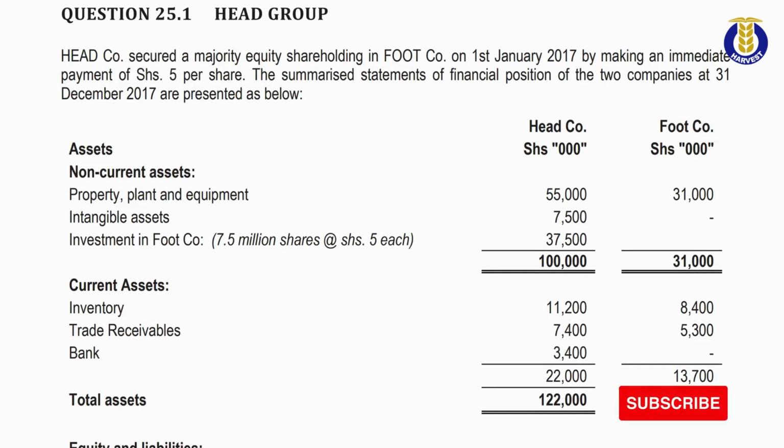But briefly, in this question, we are told that the parent, head company, secured a majority equity shareholding in food company on 1st of January 2017 by making an immediate payment of 5 shillings per share. The summarized statements of financial position of the two companies as of 31st of December 2017 are presented as below. I don't know the time you're watching this video, but we are using 2017